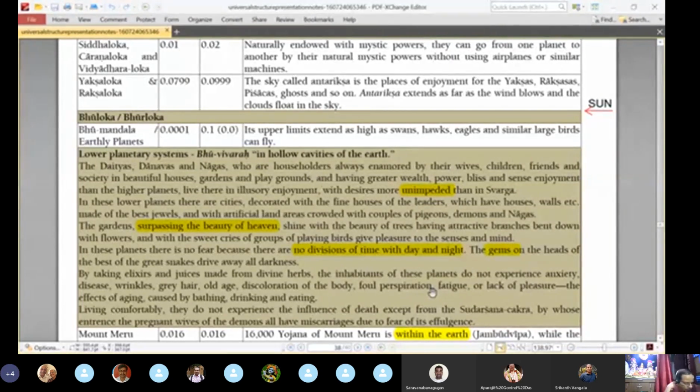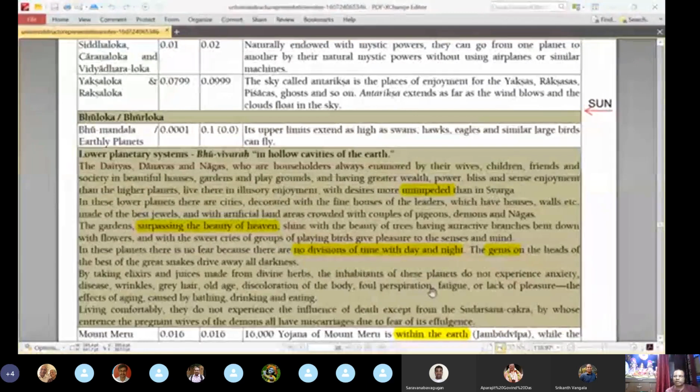It is mentioned somewhere that the only threat is from the Sudarshana Chakra. Sometimes when there are atrocities, the Sudarshana Chakra appears there and destroys the residents. But otherwise, in general, there is uninterrupted sense enjoyment. Because it is subterranean, the sunlight doesn't reach this planet. Because there is no sun, the inhabitants don't feel the fear of time.